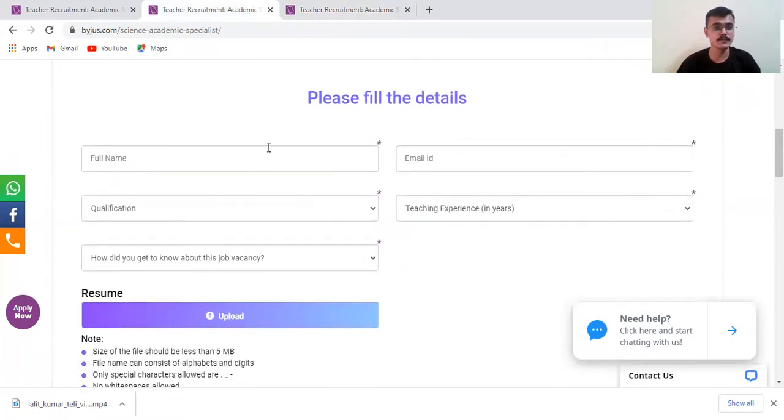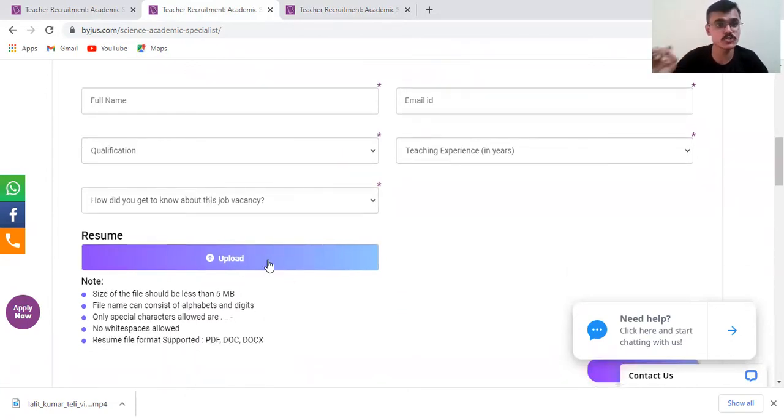Here you will enter your name, qualification, and your teaching experience: 0 if you're a fresher, otherwise 1 or 2 years, 3 years. Then your email ID, and how you came to know about this job vacancy, like LinkedIn or Naukri.com or some other advertisement. Just upload your resume and make sure the resume has all the information proper, like all the qualification details, your work experience, roles and responsibilities. Every detail should be mentioned briefly.